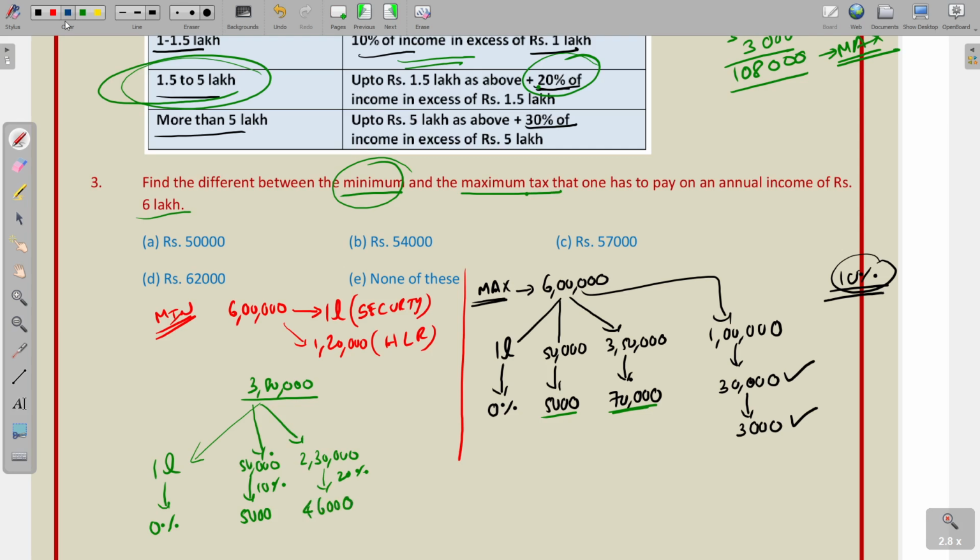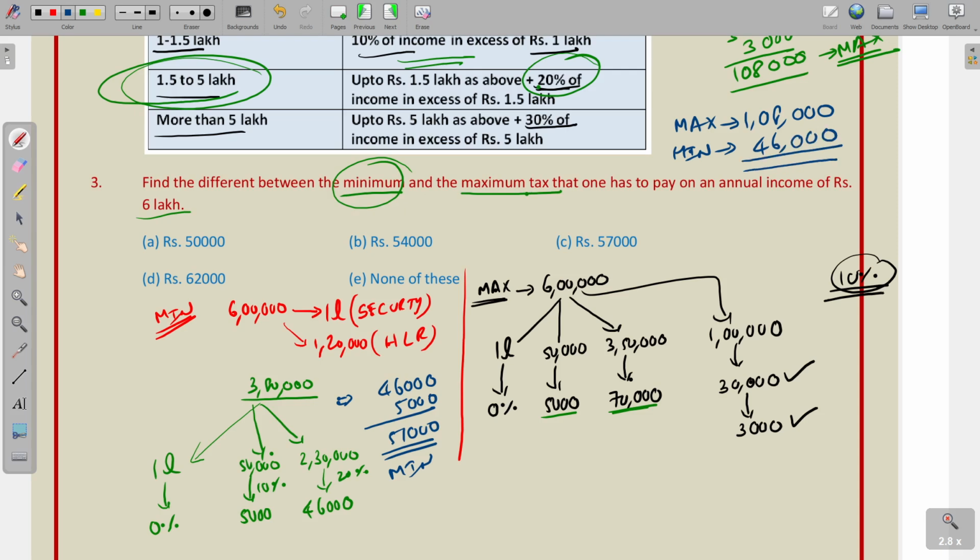So total tax he is paying is 46,000 plus 5,000, that is 51,000. So this is the minimum tax. Maximum tax you got 1,08,000. Minimum tax, not 46,000, it is 46 plus 5, 51,000.